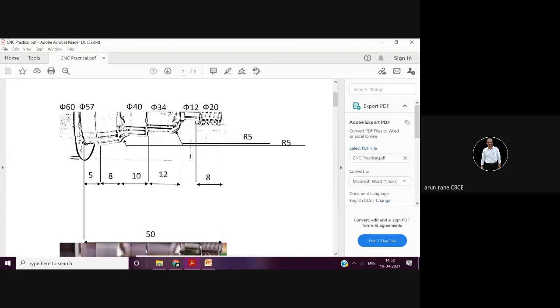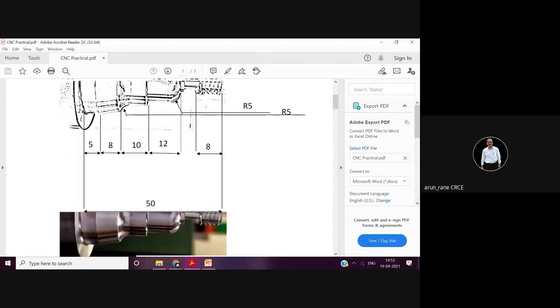How much was it? 37. Then there is a taper here. This is a taper. So you have to simply, now you are already at X40, say X57 and Z minus 45. Okay. You have to simply say Z minus 50. That's all. So simple it is. If you understand, it is very simple. If you don't understand, it is very complicated and you make a mistake.